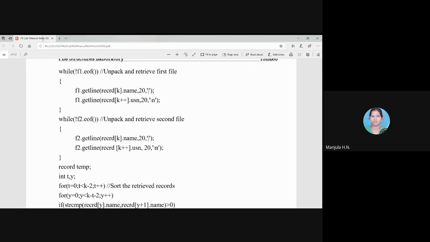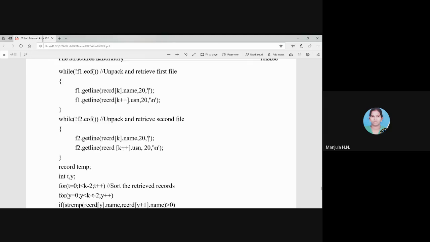That will start from the beginning of the record till the delimiter, and whatever characters are there will be stored in record of k of name. If the delimiter is not available in the record, then the first 20 characters will be fetched and stored in record of k of name. So that is how we have unpacked the name from the record. Similarly, from the point where the read pointer is pointing till /n, whatever characters are there will be stored in record of k of USN variable.